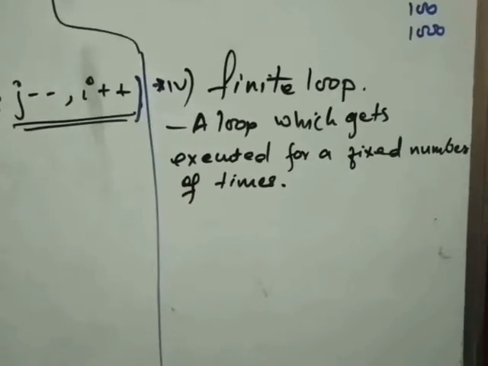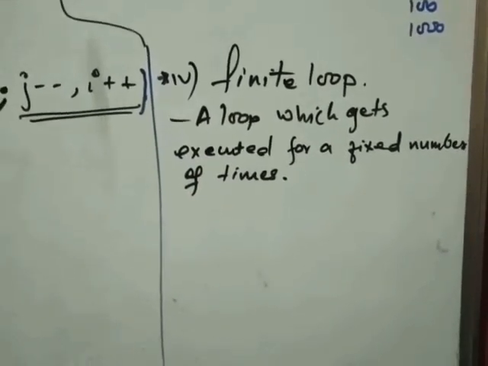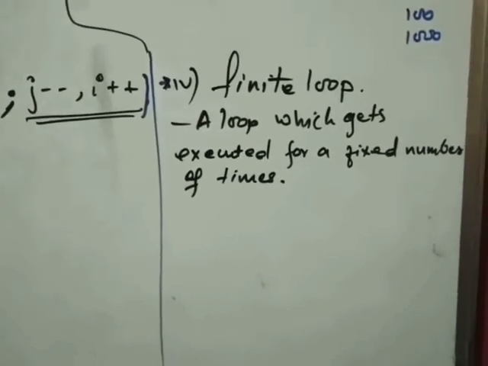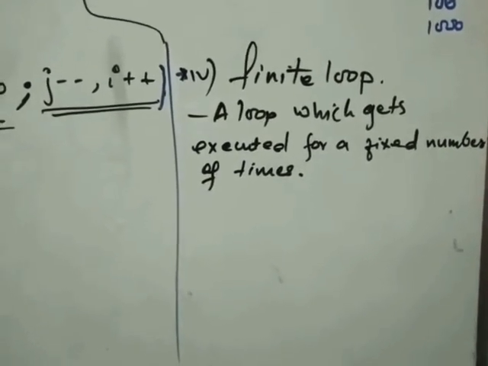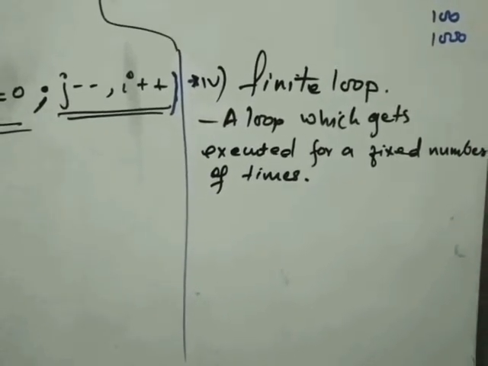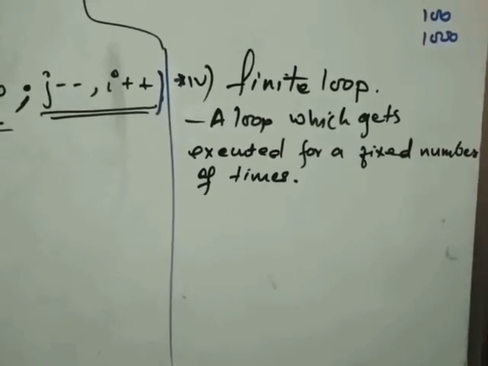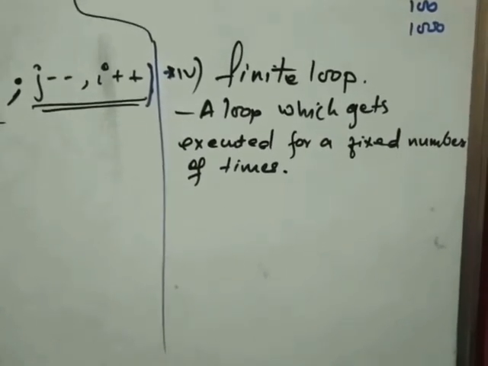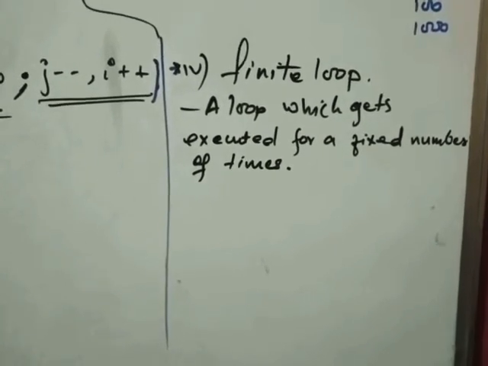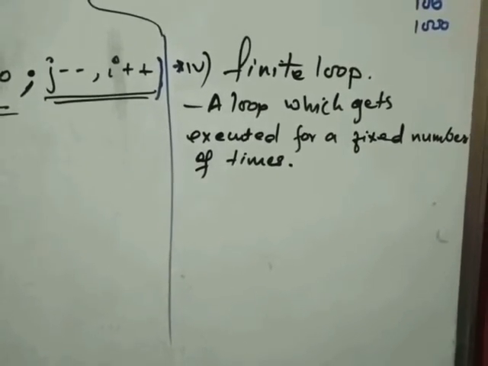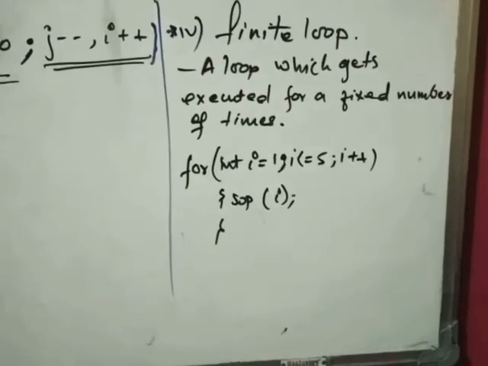If you see the opposite of an infinite loop, what should be a finite loop? Since in an infinite loop the loop never ends, a finite loop will be what? A loop which gets executed a fixed number of times is called a finite loop. If we take an example, any loop we have made till now was a finite loop. So let's see an example of it.